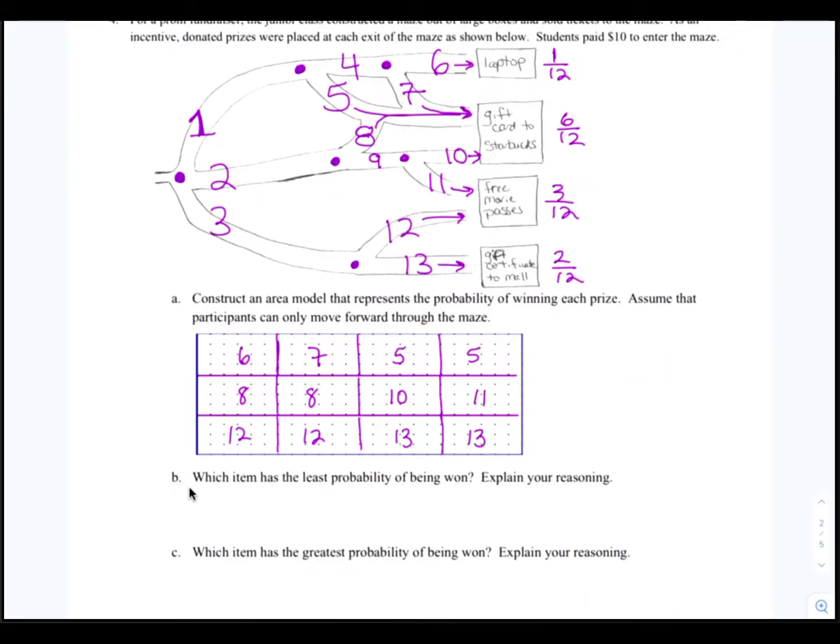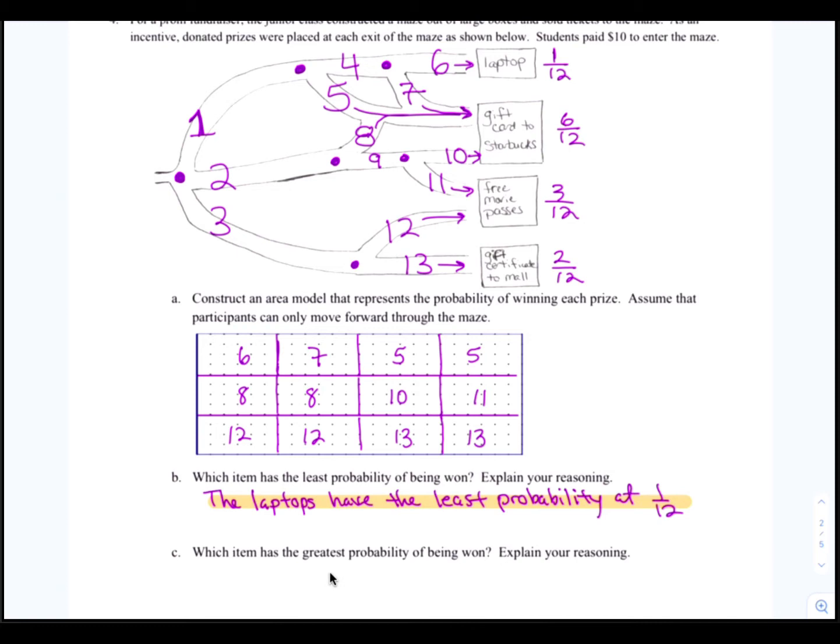And now we're ready to answer part B. It says, which item has the least probability of being won? Well, the least probability is 1 out of 12, which is the laptops. So we simply say that the laptops have the least probability, which is 1 out of 12. Okay, and there's our statement there.